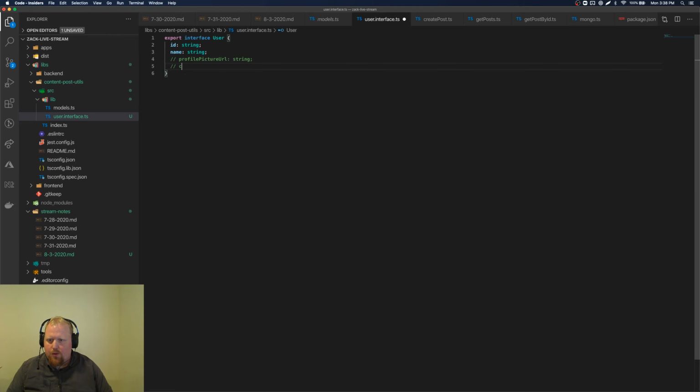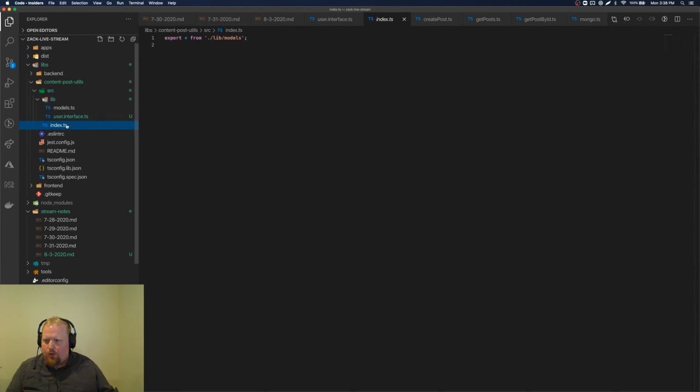Eventually probably we want some sort of bio, a string of some sort, or maybe some other data object. But for now, we'll just stick with this. We'll make sure inside of our index that we're exporting this. Export star from lib/user.interface. There we go.